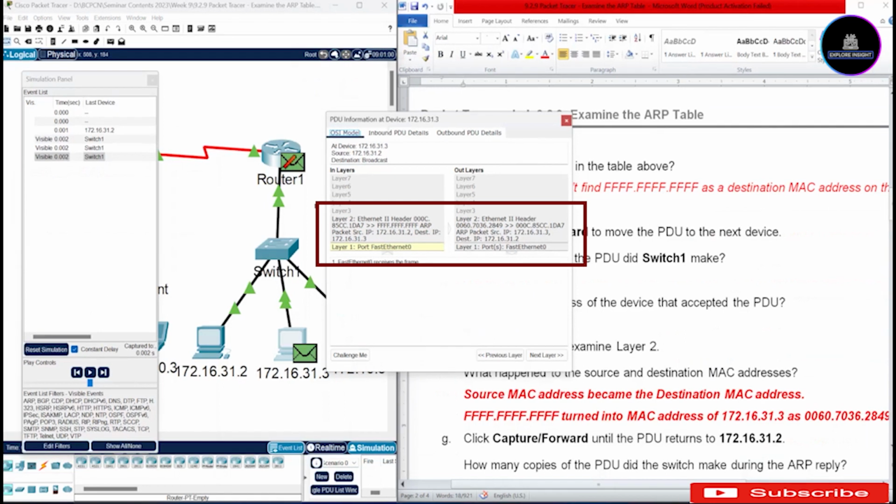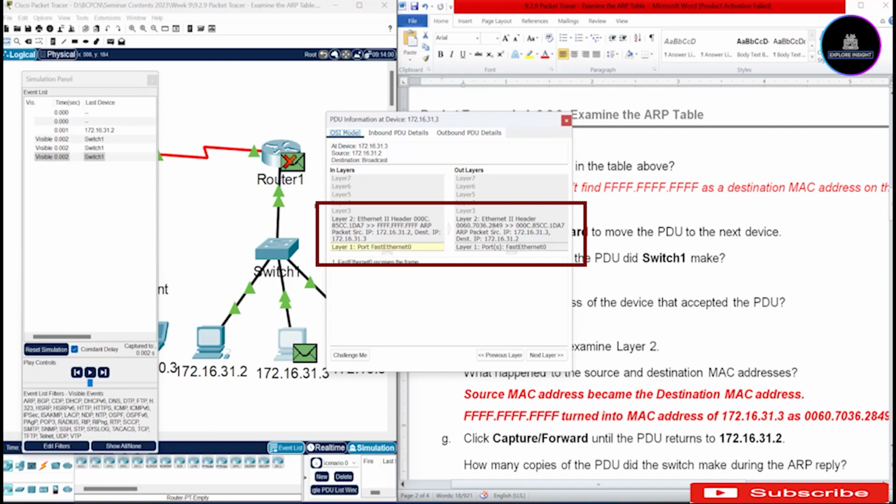And also the FFFF.FFFF.FFFF turned into the MAC address of 172.16.31.3, which is 0060.7036.2849. So you can see this information all over here. Take a look at this part.